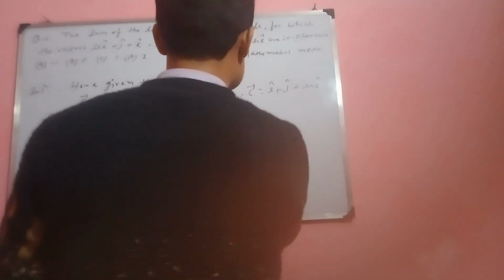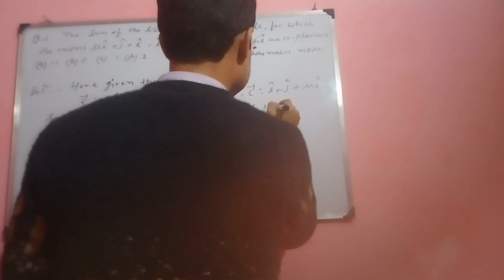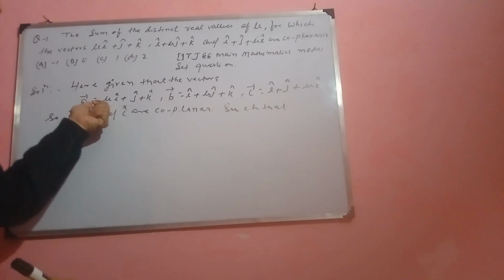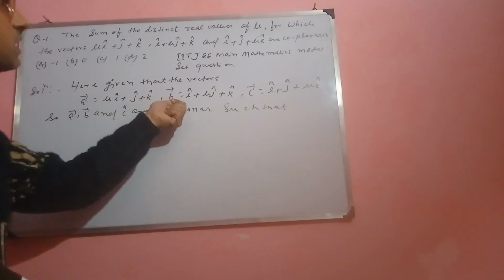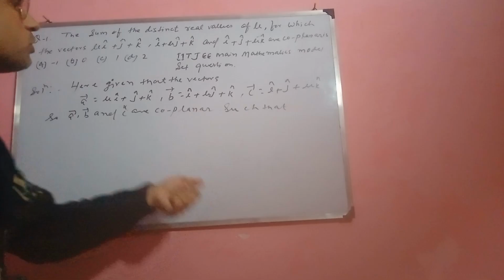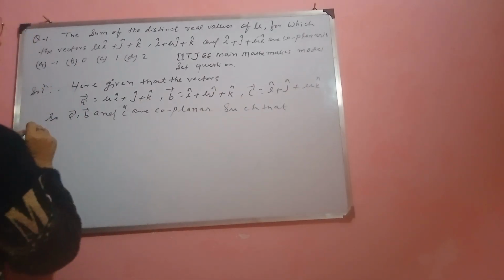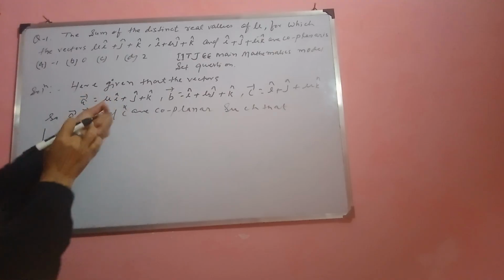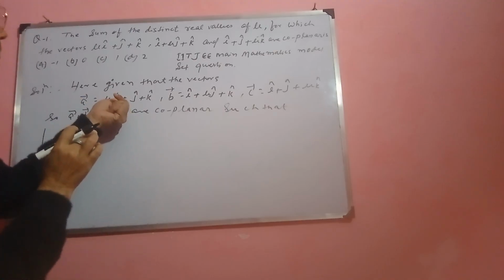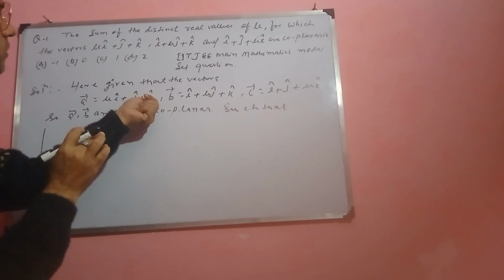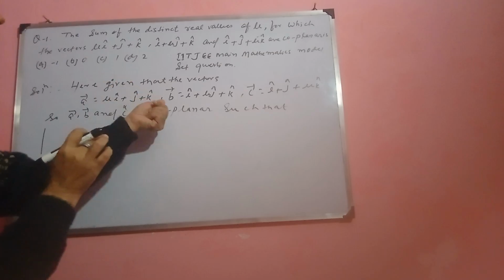such that the determinant of vectors A, B and C is 0. So in the determinant, the coefficient of i is mu, of j is 1, and of k is 1.